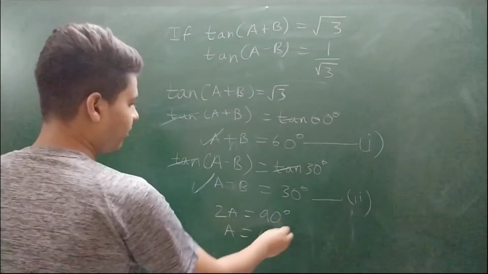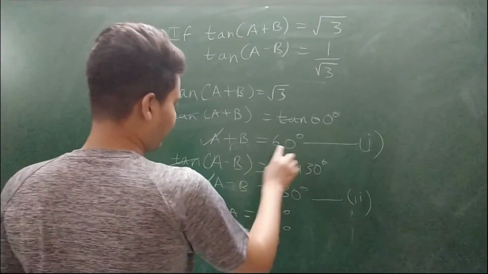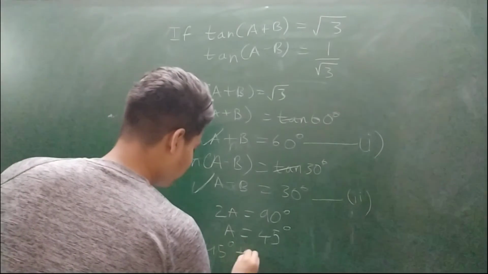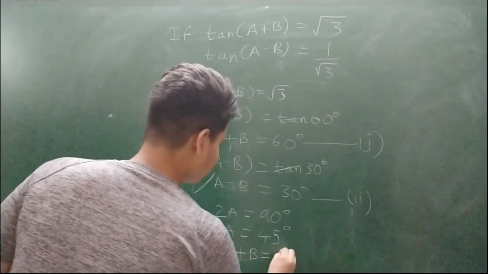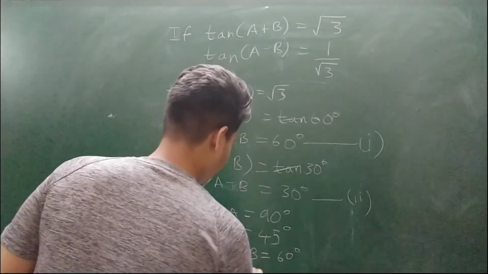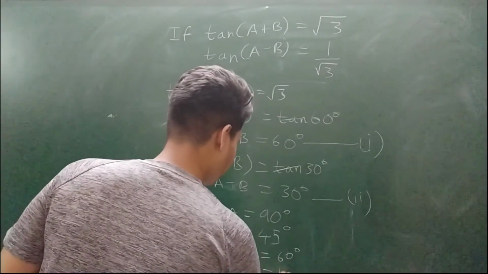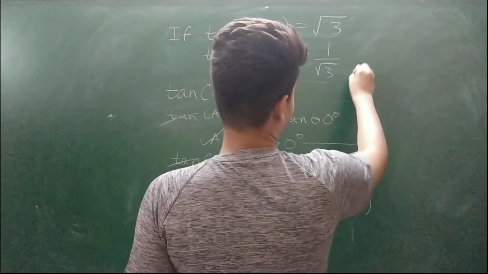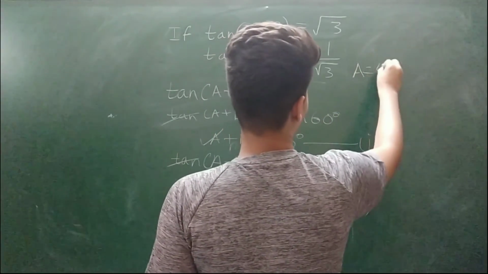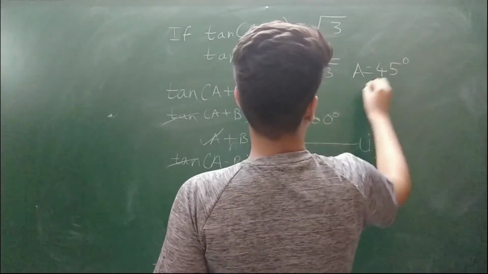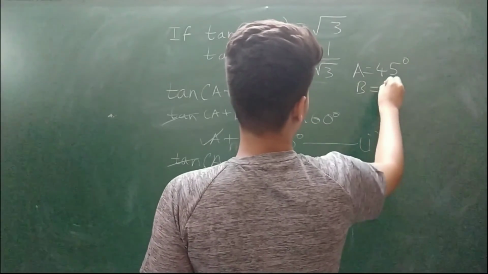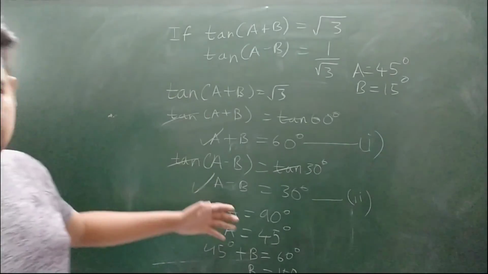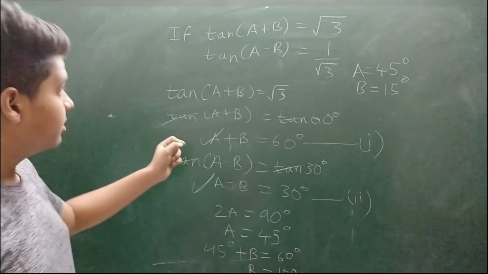Now if we put the value of a in equation 1, we get 45 degree plus b equals 60 degree, which means b is equal to 15 degree. So we have a is equal to 45 degree and b is equal to 15 degree. This is the solution of the given question.